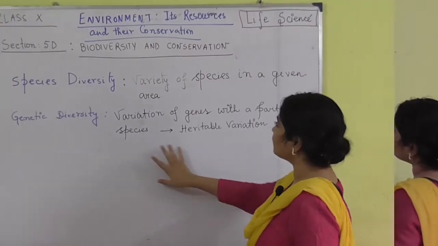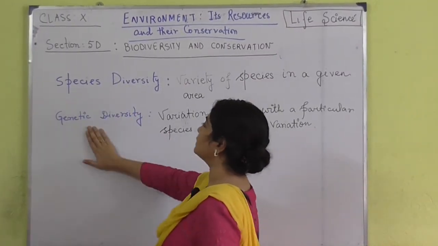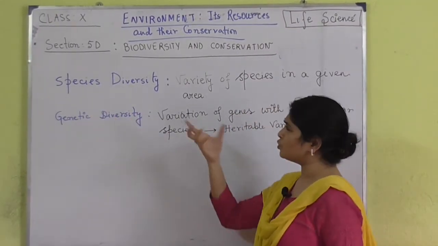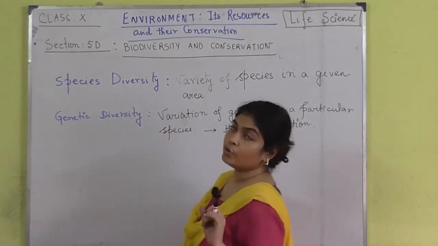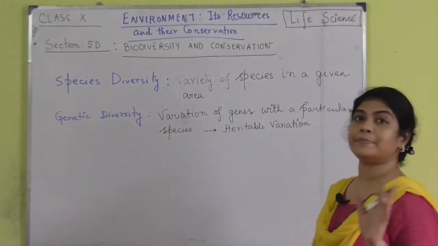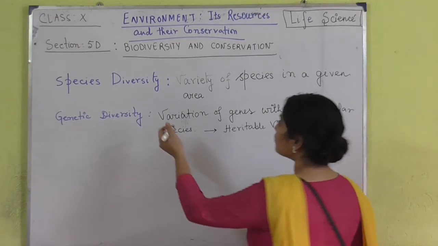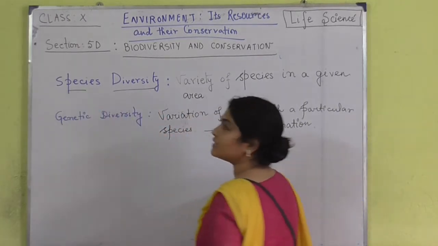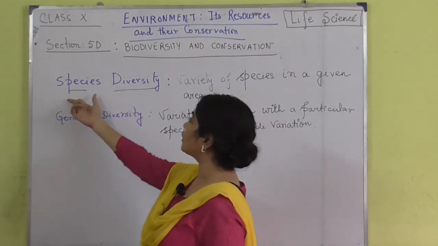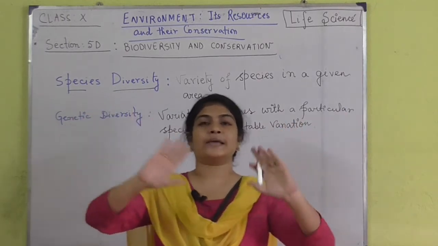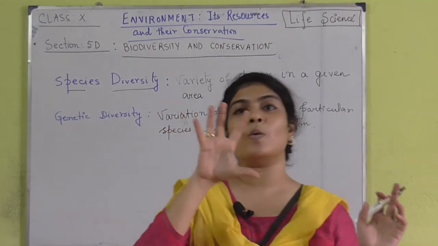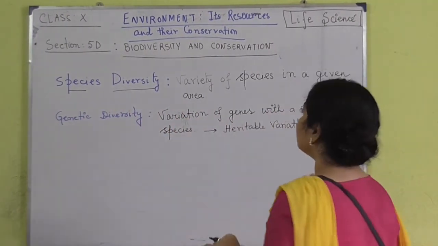Okay. So, now we are coming to these two topics, these two things which we need to know. The very first one is species diversity. Now, from the name itself, it is clear that here we are talking about the different types of species present in one particular area. I will give you an example.